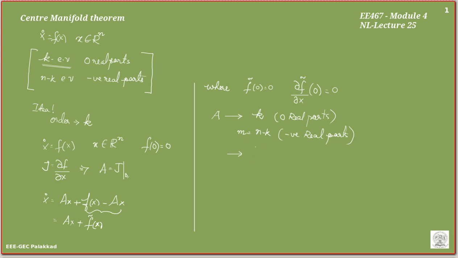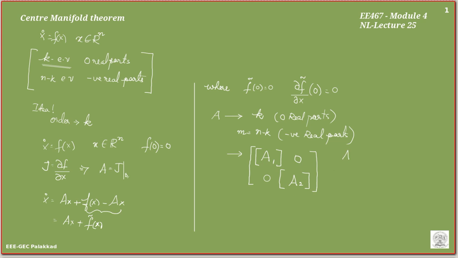So I can group the zero real parts together and call it the A1 matrix, with zeros elsewhere, and this I can call the A2 matrix with negative real parts.